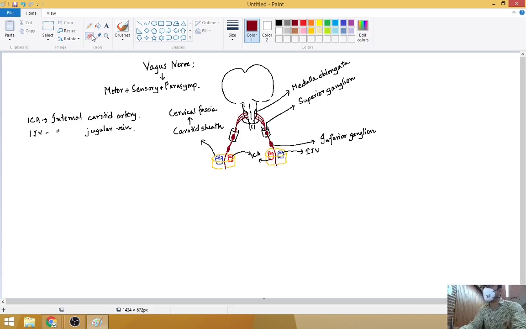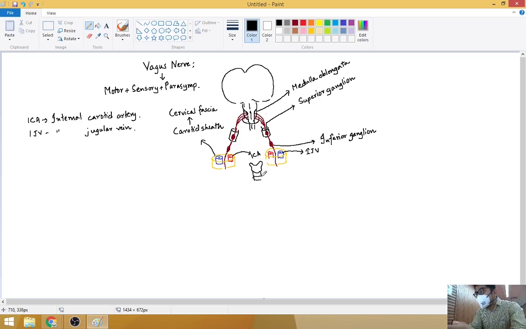Okay, let me just draw a few things over here. You know this is the internal carotid artery. Now let us draw what the structures are a little down. Somewhere here the thyroid cartilage will come. The trachea will start from here.